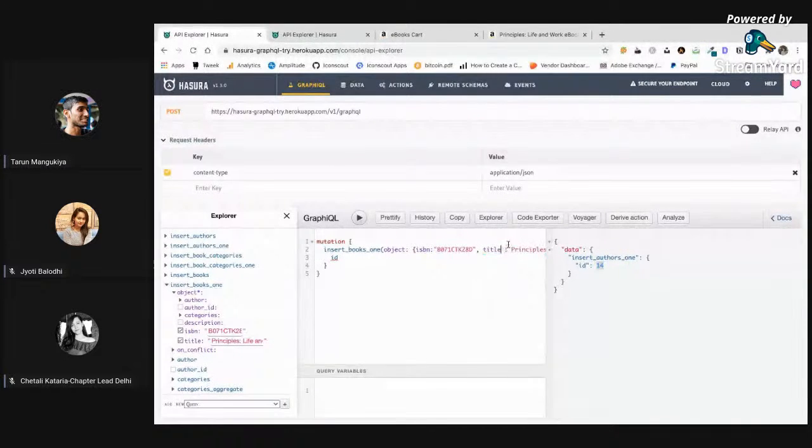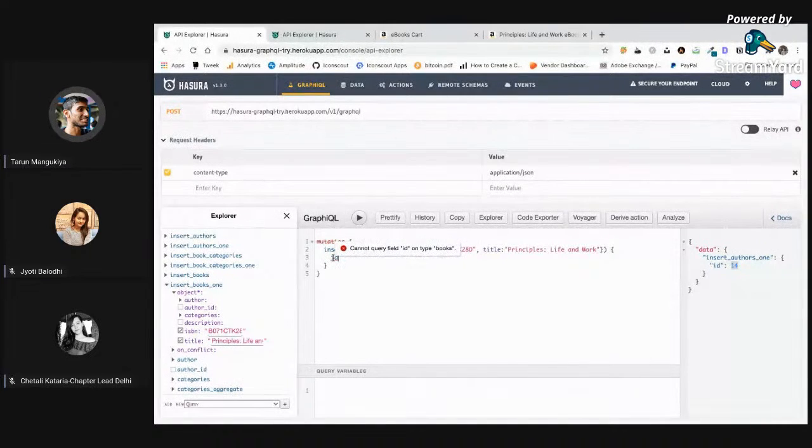I have title, so it showed me an error, and this is the mutation for work. Yeah, see, here also we are getting an error that there is no ID in books, right? So it is ISBN basically, right? So I'll query this thing. Hope this works.